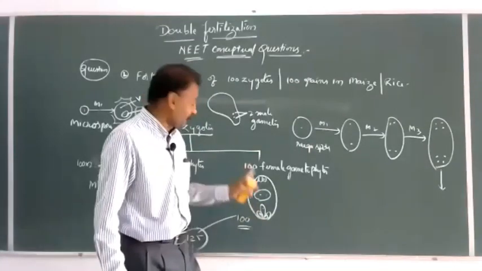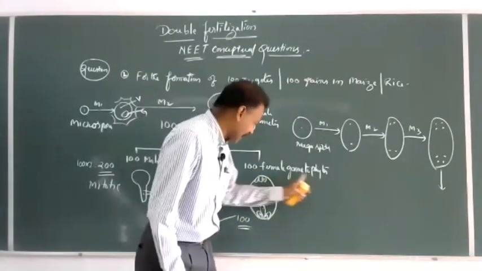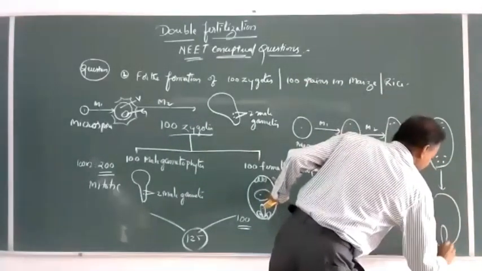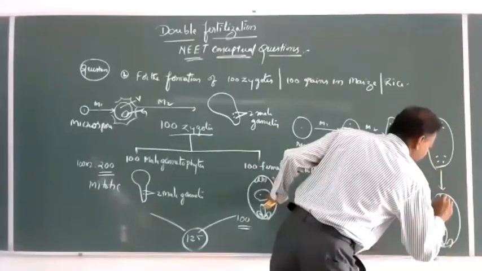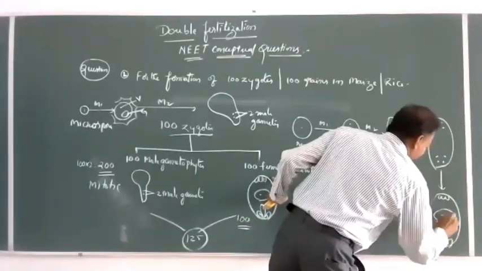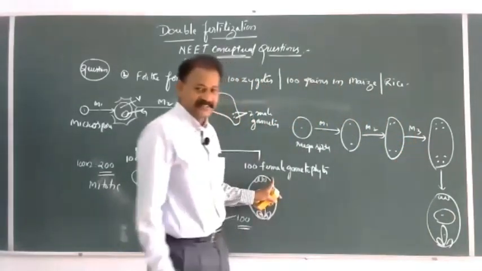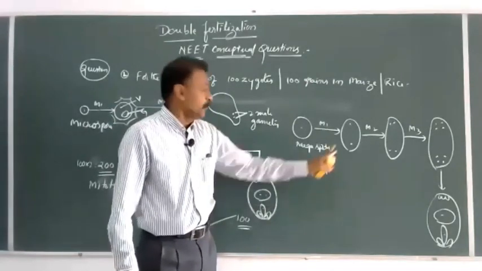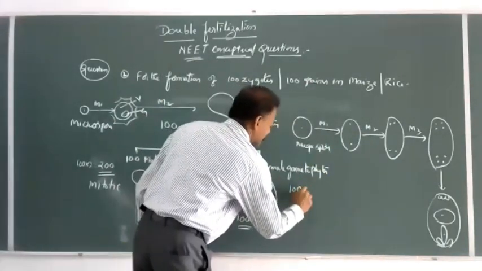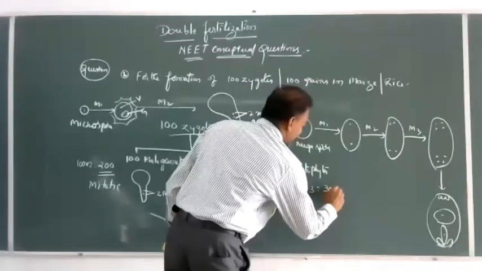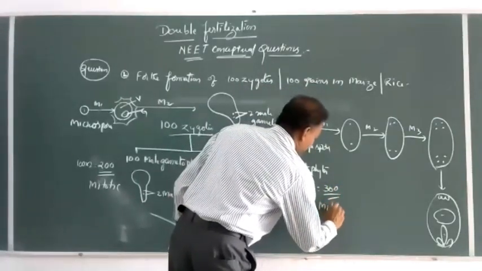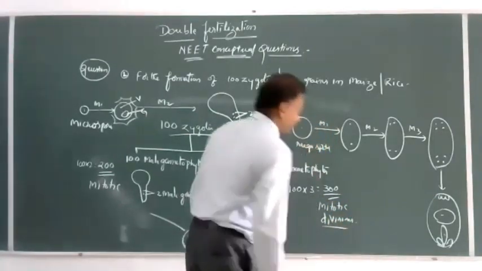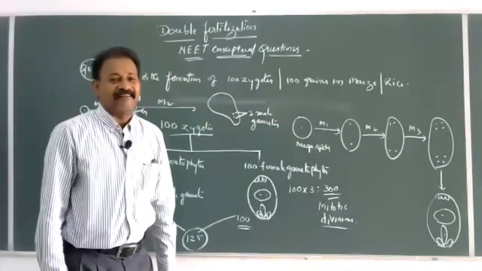So for the formation of one embryo sac or one female gametophyte, it requires 3 mitotic divisions. For 100 female gametophytes, 100 into 3, 300 mitotic divisions.